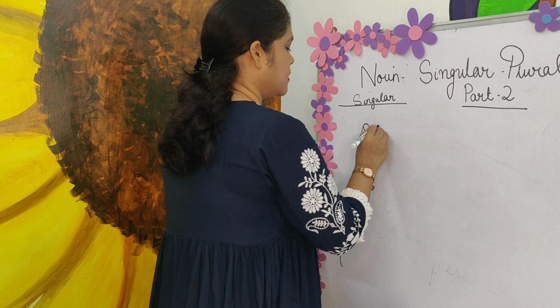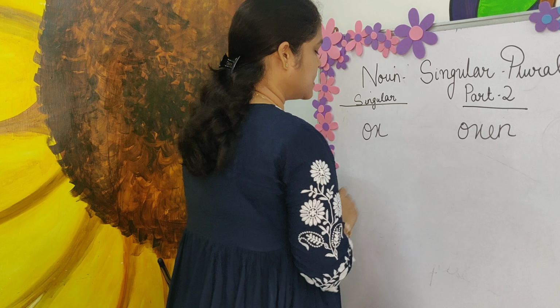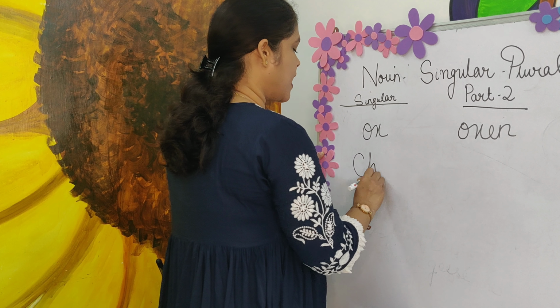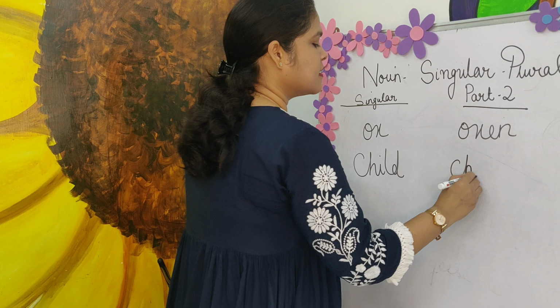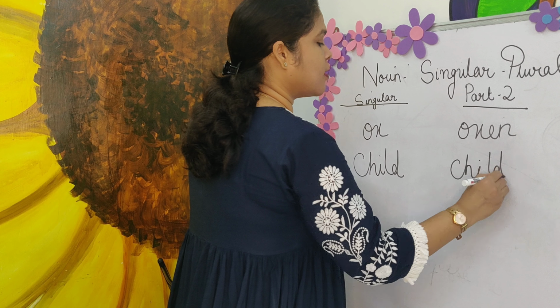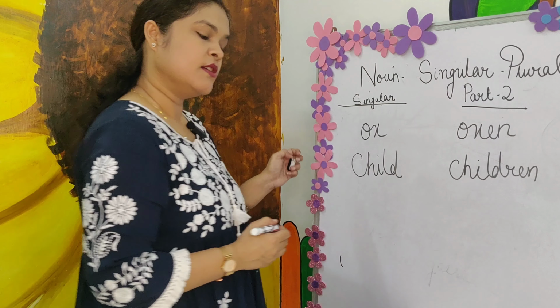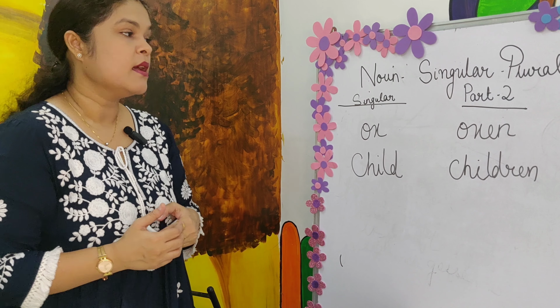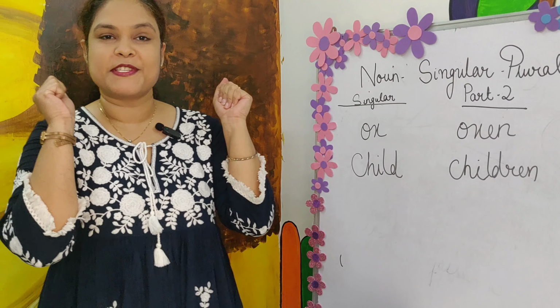Ox becomes oxen. Child becomes children. All my favorite children, right? So child becomes children. Got my point? Let's have a quick revision.